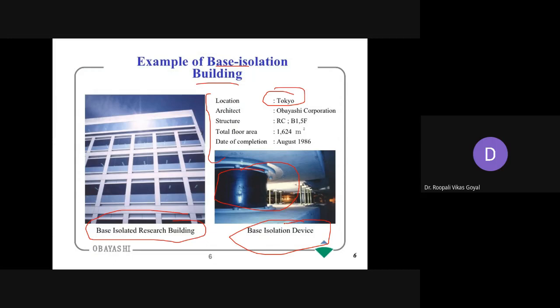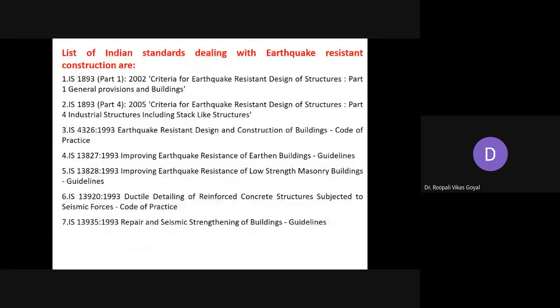These are the list of Indian Standards which deal with earthquake resistant construction. This list is very useful for civil engineers if they want to design a building that is earthquake resistant, and it is given by NIDM. These are the series: IS 1893 Part 1 2002, then 2005, and these are different IS codes that are generally followed.